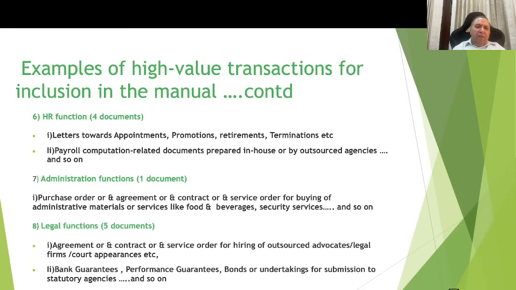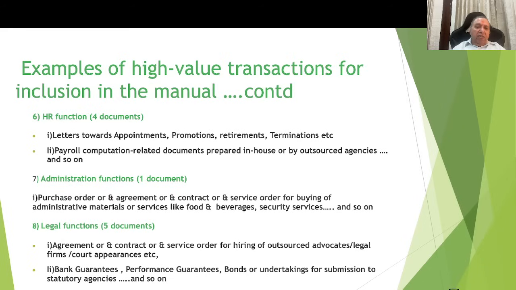Administration function. One example, purchase orders or agreements or contracts or service orders, etc. for buying of the administrative materials or services like food and beverage, security services, and so on and so forth. Legal function, agreement or contracts or service orders for hiring of outsourced advocates or legal firms or court appearances and such similar expenses.